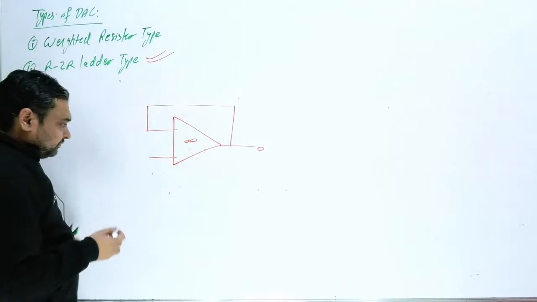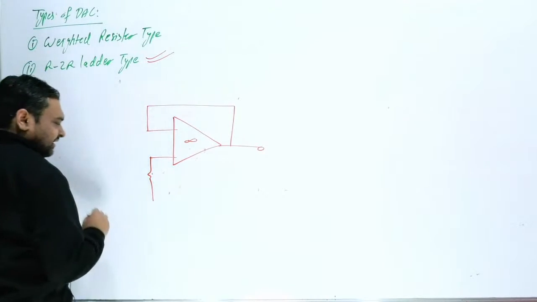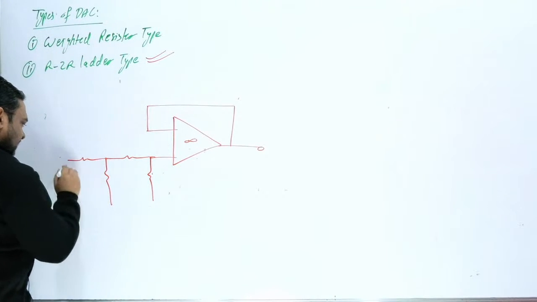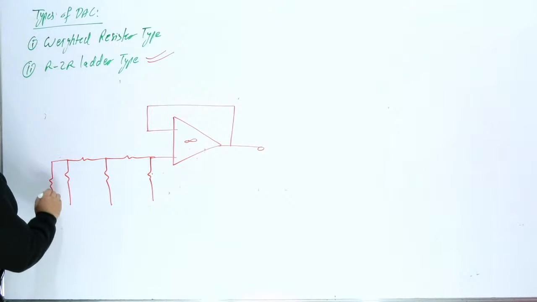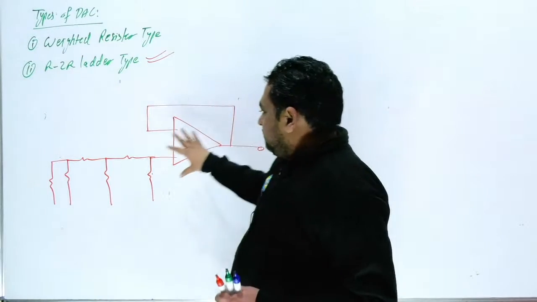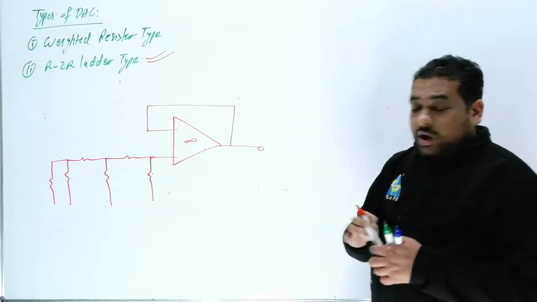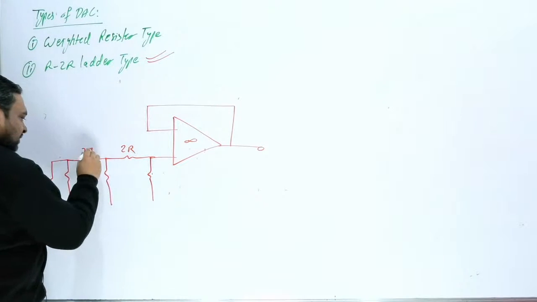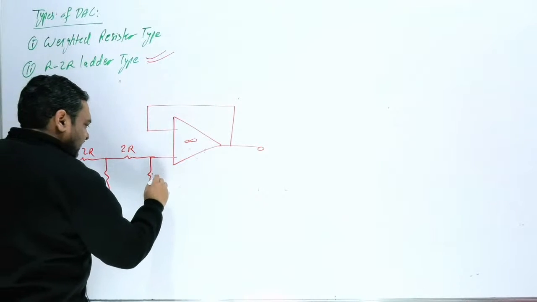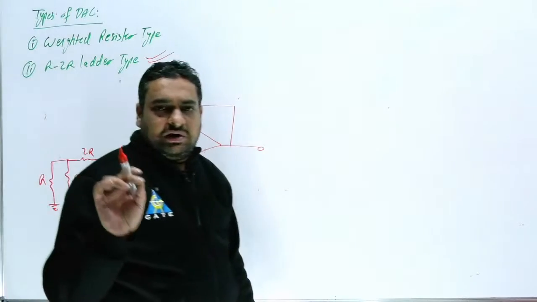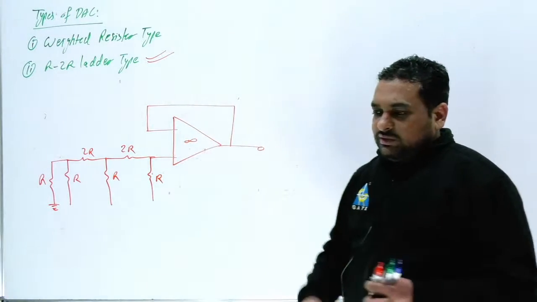Now suppose we are considering one 2R here, 1 R here, 1 2R, then 1 R and here 1 R. The important thing is, first you should know one thing: all these horizontal resistors are 2R, and all these vertical resistors are R, and the last one is grounded. The last one is always grounded. This is the important thing.